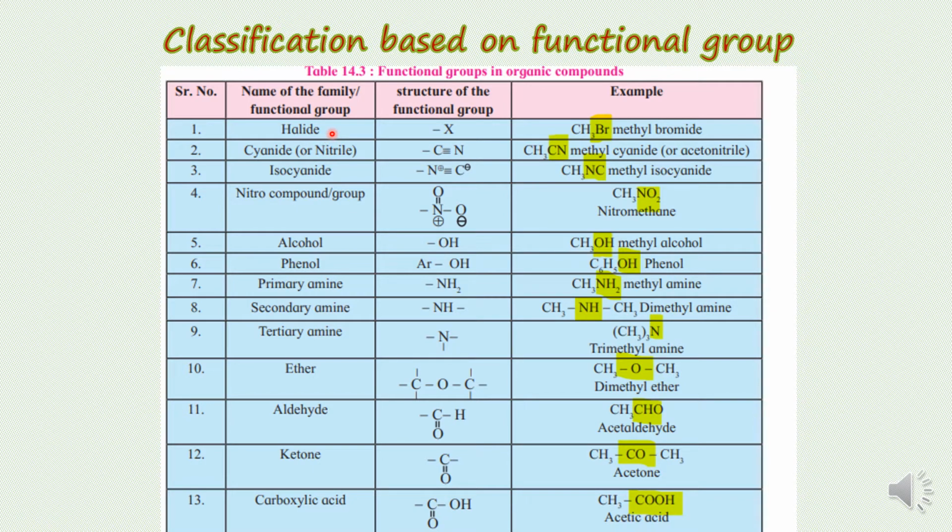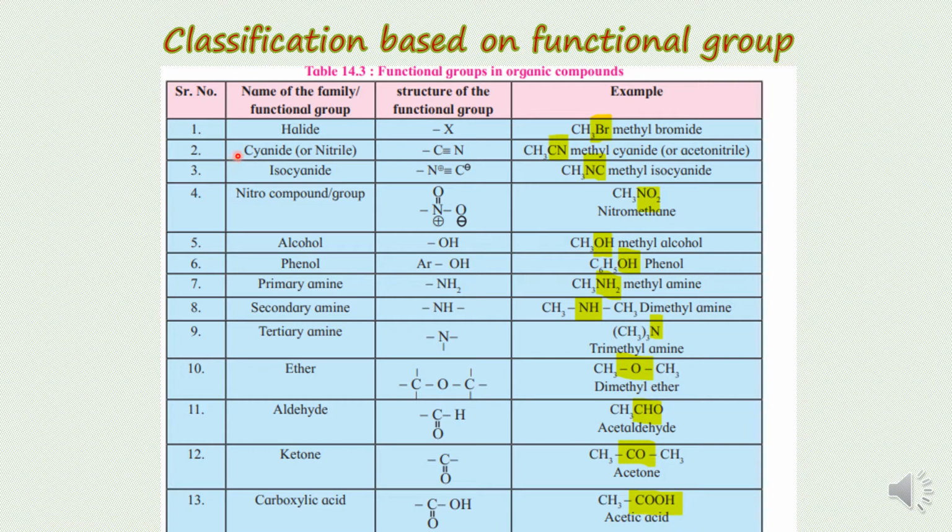Children, halide here gives information of the halogen group, and it is represented by capital X. It could be chloro, bromo, or iodo. If you see the example here, I have given CH3Br. The parent hydrocarbon of this compound is CH4. One hydrogen atom is replaced by one halogen, and that halogen is bromo. So what would be the chemical formula? CH3Br. This is a halogen derivative, and the functional group is halide.